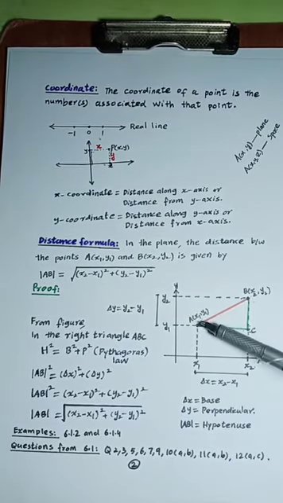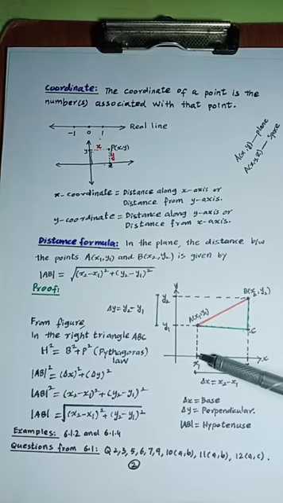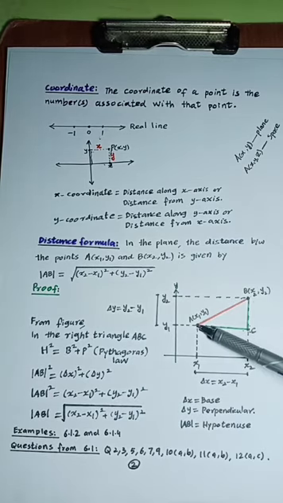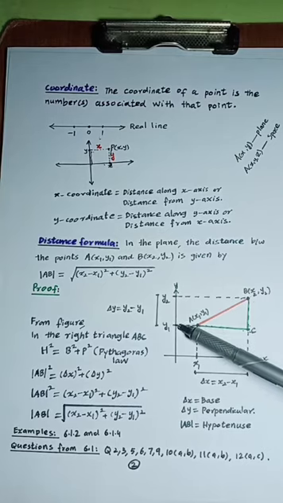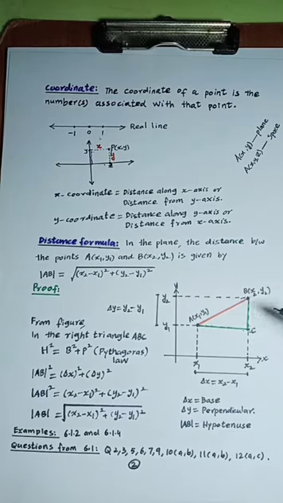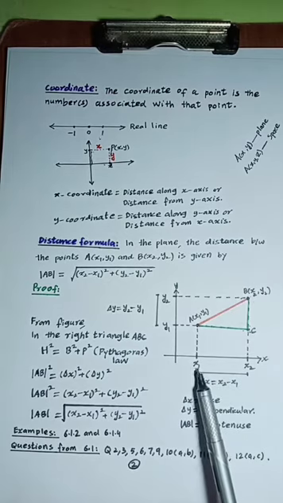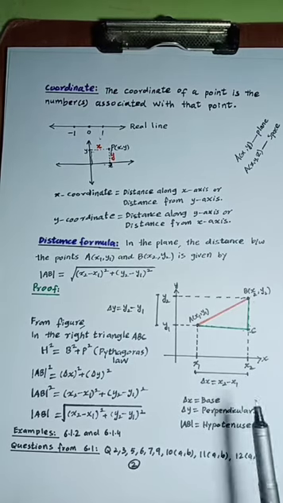Now what is x1? We draw a perpendicular from the point on the x-axis. This point of intersection is called x1. Similarly, if we draw a perpendicular from the point on the y-axis, this point of intersection is called y1. In a similar way, if we draw a perpendicular from point B on the x-axis, this point is called x2, and if we draw a perpendicular from this point B on the y-axis, this is called y2. Now first we come to the difference between x1 and x2.